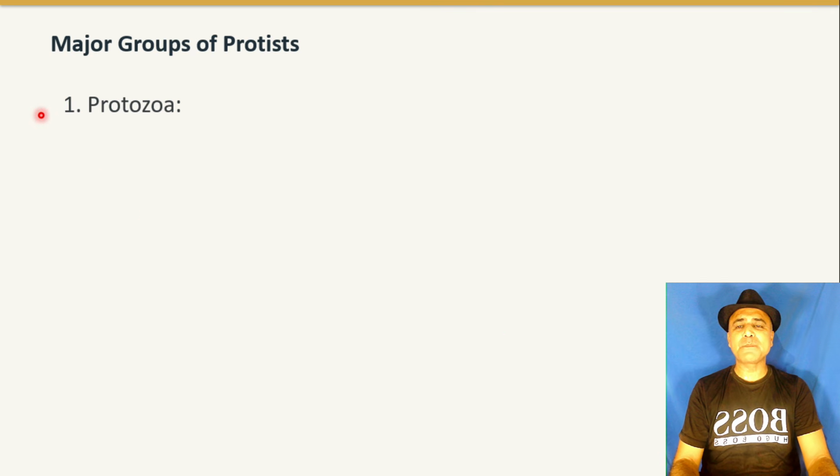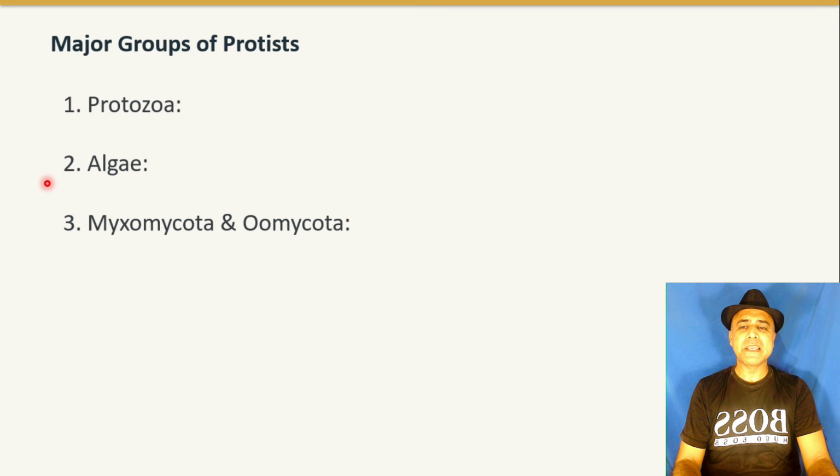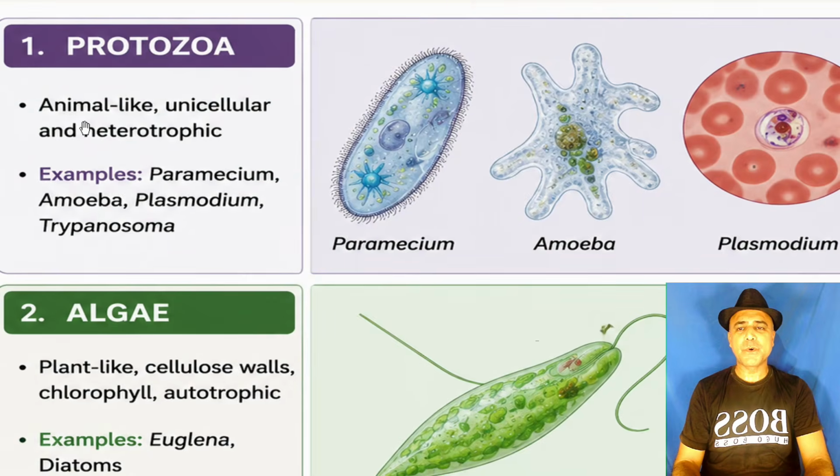Now we will discuss major groups in Kingdom Protista. Number 1 is Protozoa. Number 2, algae. Number 3, Myxomycota and Oomycota. We will discuss these groups of Kingdom Protista one by one. Protozoa are animal-like, unicellular and heterotrophic. Examples are Paramecium and amoeba.